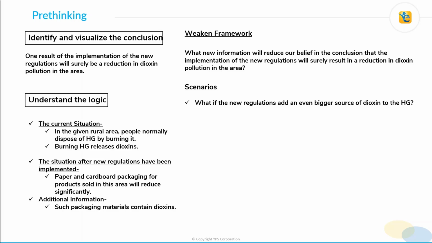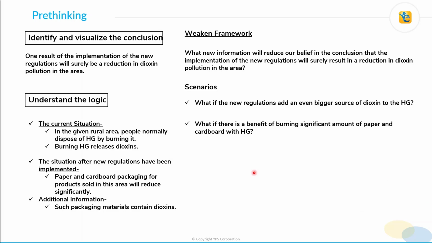The first scenario can be, what if the new regulations actually add an even bigger source of dioxin to the household garbage? For example, what if, in order to make people aware of the new regulations, pamphlets are distributed in homes regularly? Such pamphlets will also be a part of household garbage, and if their quantity is significant, they may actually increase the dioxin content of household garbage instead of reducing it.